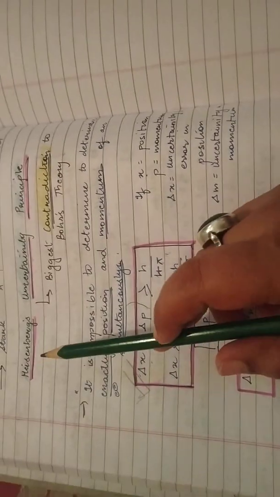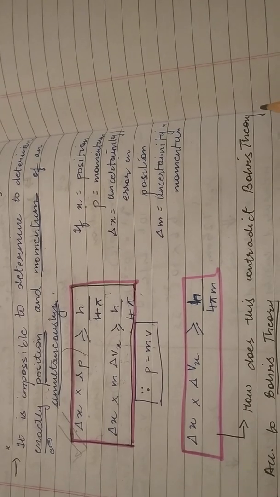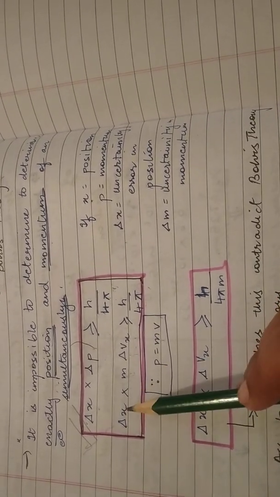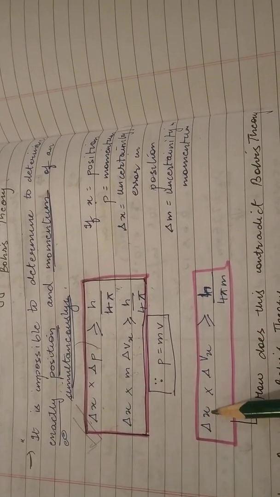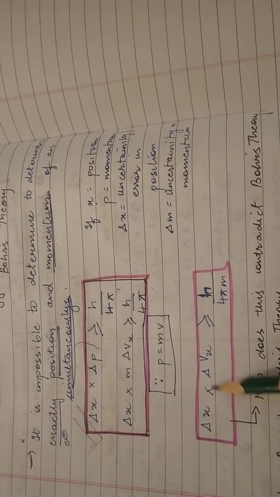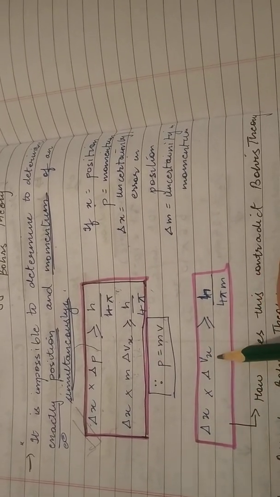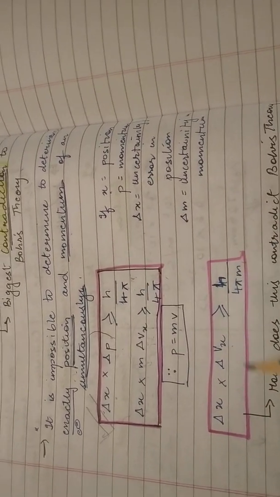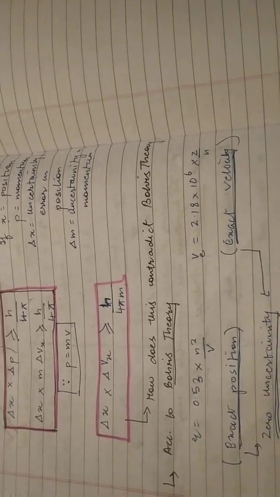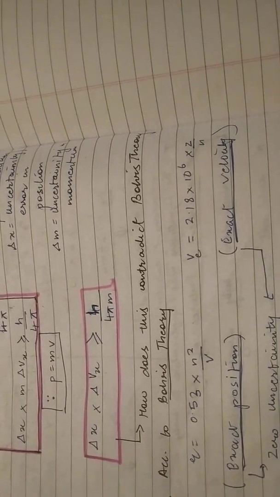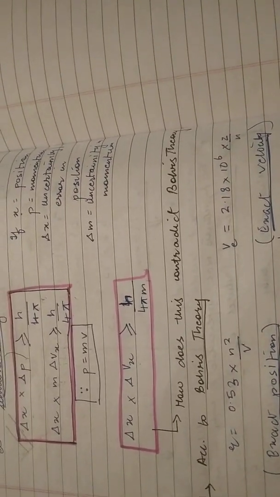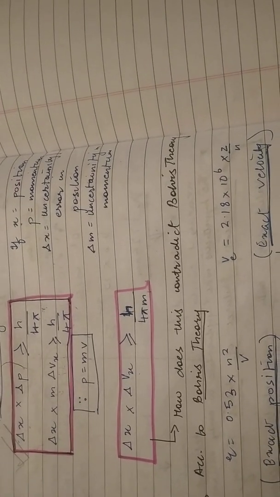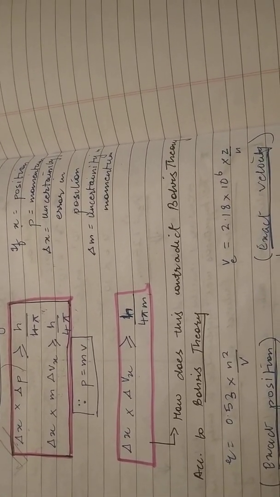Now, how does Heisenberg's uncertainty principle contradict Bohr's atomic theory? From this expression we can say that delta x into delta Vx is greater than or equal to h upon 4 pi m. I have taken delta Vx over here and brought m to this side. Now, if you remember, in Bohr's atomic theory, Bohr had proposed an exact value for the radius of a shell.